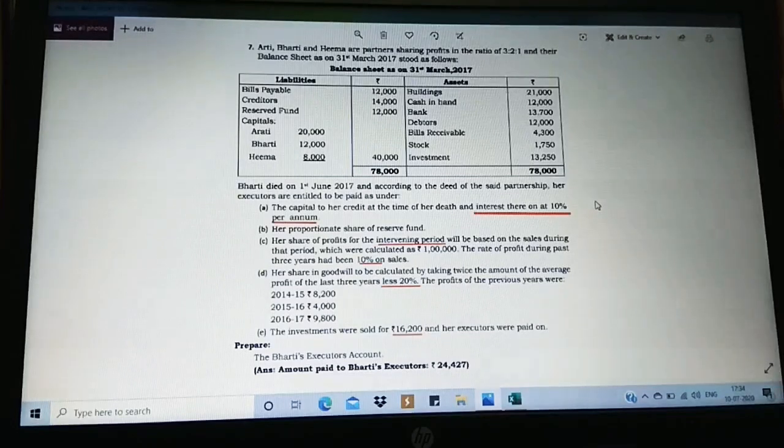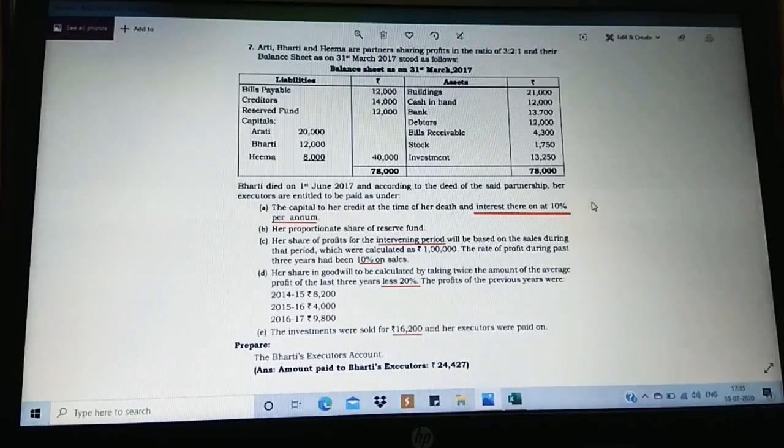Next, her share of profits for the intervening period. Intervening period will be based on sales during that period, which are calculated as 1 lakh. The rate of profit during past 3 years had been 10% on sales. The sales value they have given here, that the profit is going to be for 3 years is 10%, and on this profit for the intervening period, for that period she is going to get a share. This is called profit and loss suspense account, the accrued profit. This calculation we are going to see under the working note.